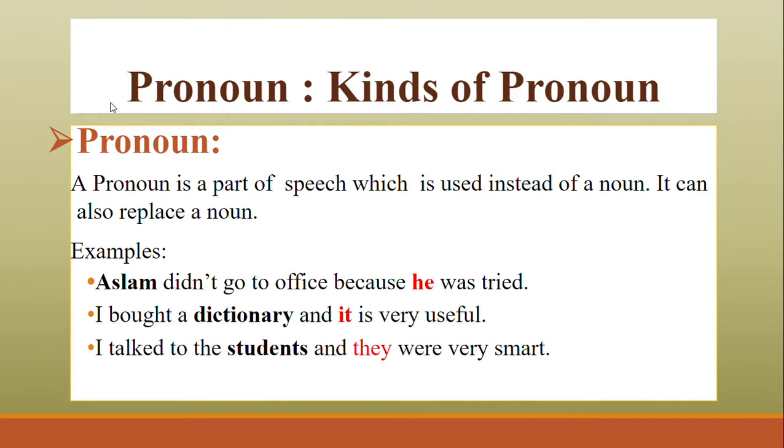What are the examples? Aslam didn't go to office because he was afraid. Here, the word he replaced Aslam. I bought a dictionary and it is very useful. I bought a dictionary and the dictionary is very useful. I talked to the students and they were very smart. Students, they. So here we have placed a word that is used instead of a noun, that is he, it, they.